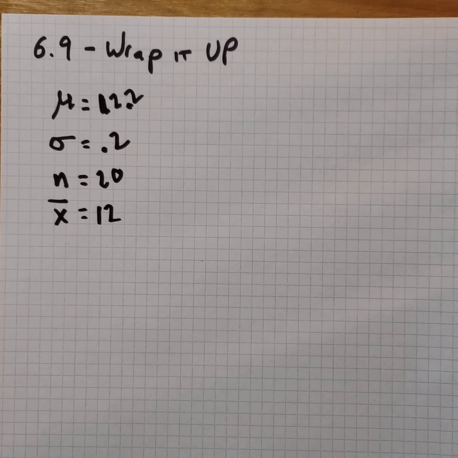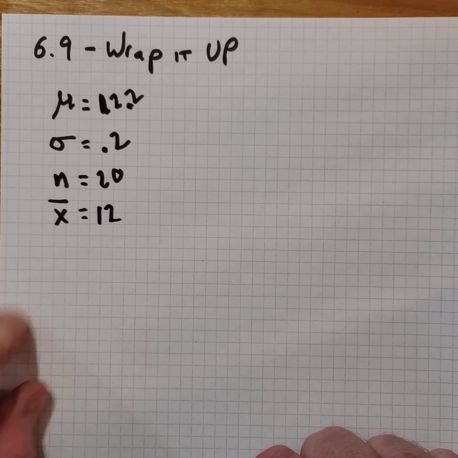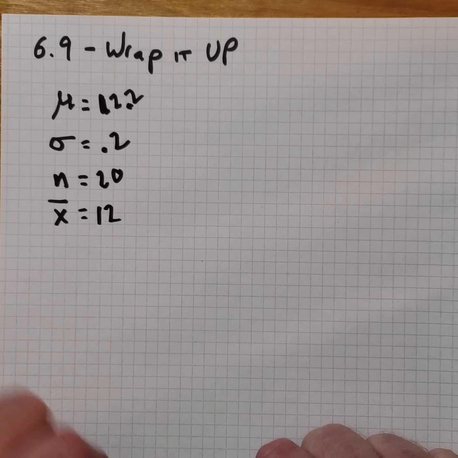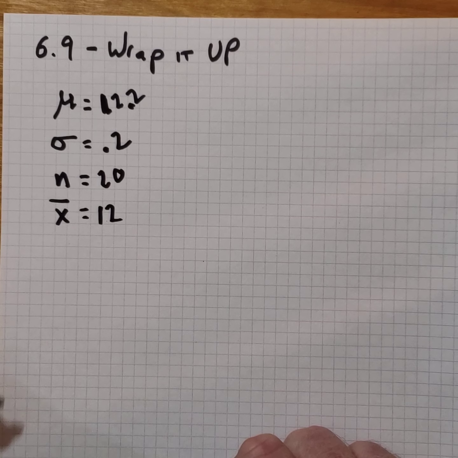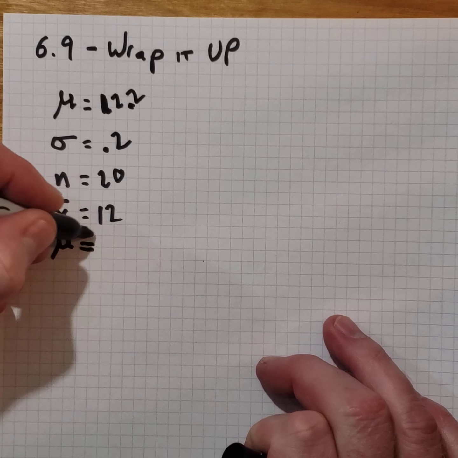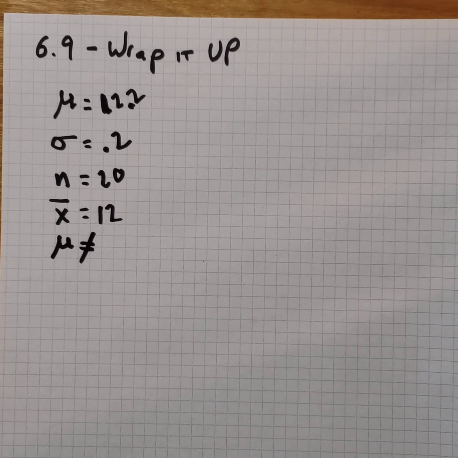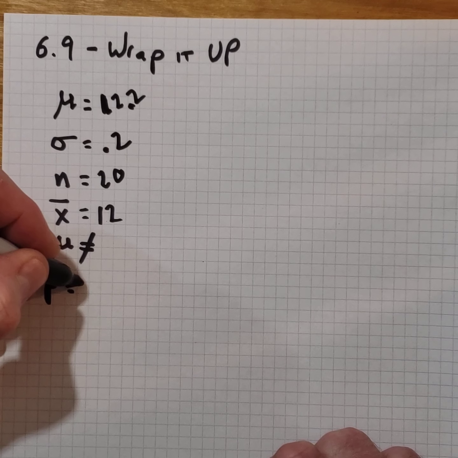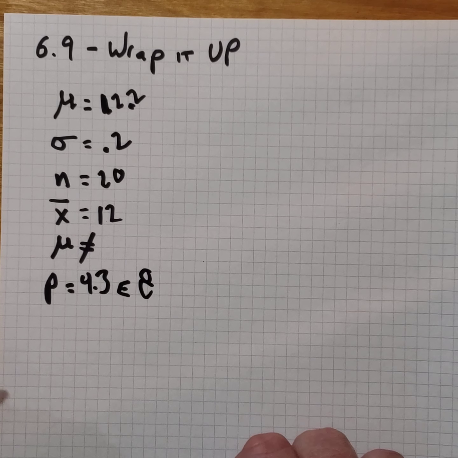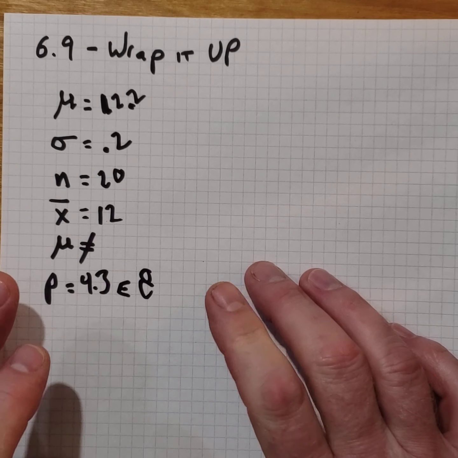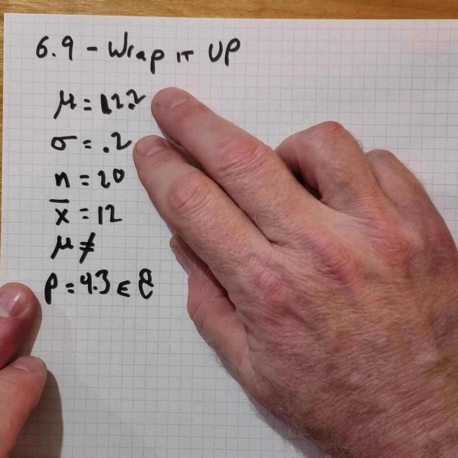Does my data convince me to doubt their claim? If you run these numbers, and I already did, but you know how to do this by now, you go to your z-test because we know sigma, and you pop these numbers in. Oh, and I'm sorry, I didn't say that I thought they were long or short, so our type is going to be the not equals. If you run this, you ought to get a p-value of about 4.3E-8, meaning 0.000, etc. Very, very small doubt. So yes, this would actually be convincing data that these numbers are wrong.